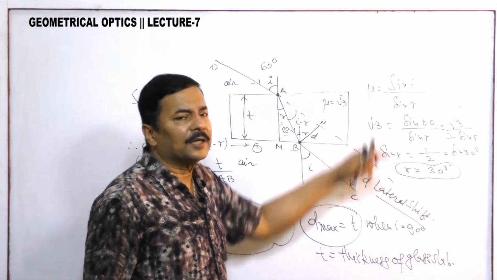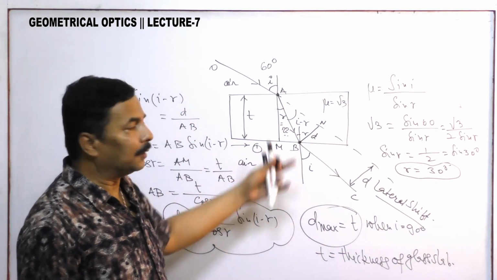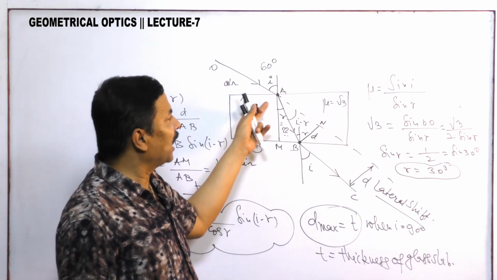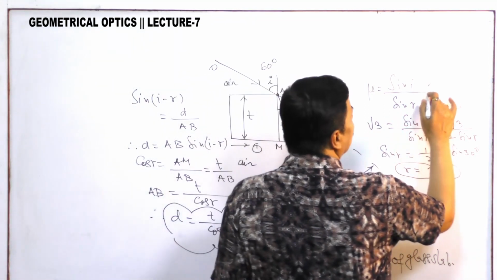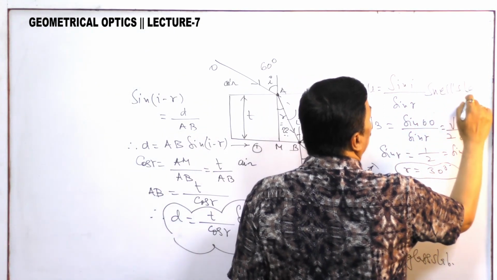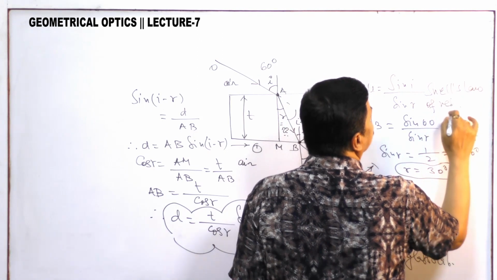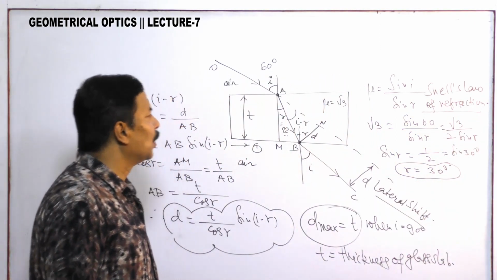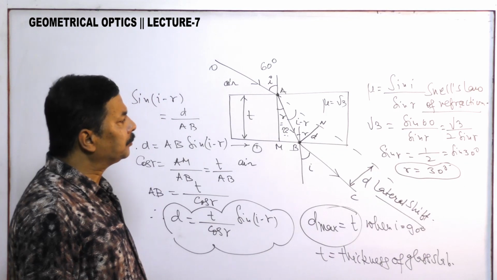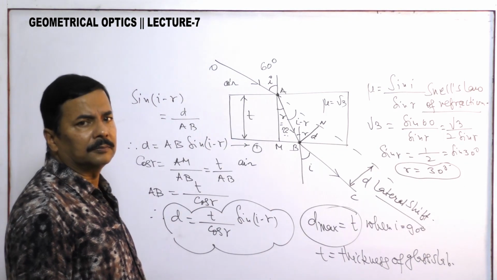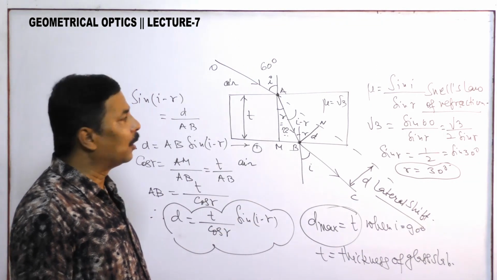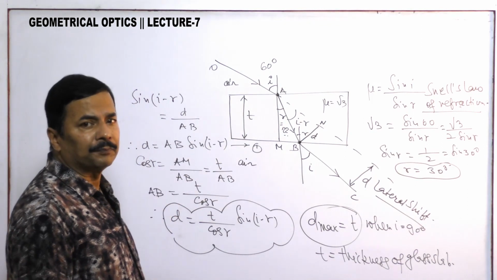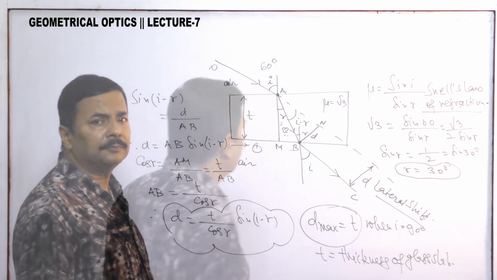This fact is basically Snell's law that I will be discussing in detail. So mu is always in terms of velocity, also in terms of sin I and sin R. This fact is known as Snell's law of refraction. This thing you all should understand. Now, the same matter can be represented in some other way also. The same question on lateral shift can be asked in some other way. What is that way? That also we will see.